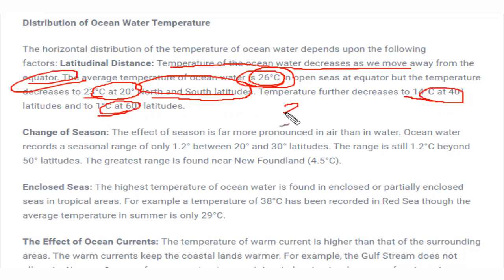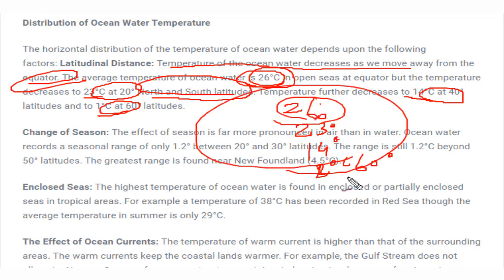So you can see 26 is the maximum temperature near the equator, then 23 when we move upwards, that means in the tropic zone. Later when we reach the subpolar zone, it is 14 degrees, and at the polar zone it is 1 degree. So at 60 degree latitude it would be 20 degrees, below that at 40 it will be 14, below that 23, and near the equator it will be 26 degrees Celsius. And at the poles we know very well it will be freezing, below 0 degrees Celsius.